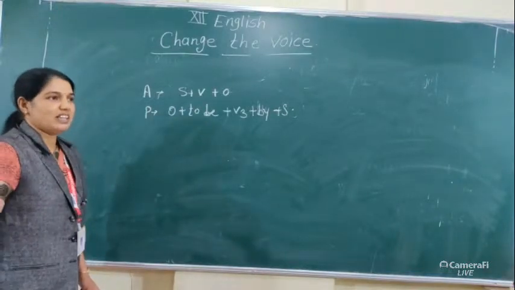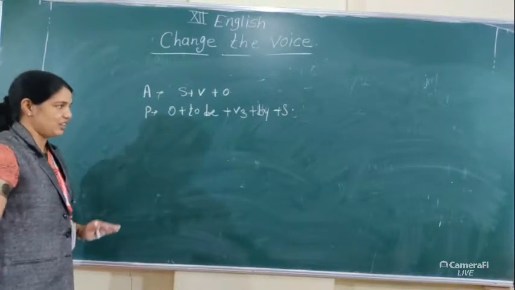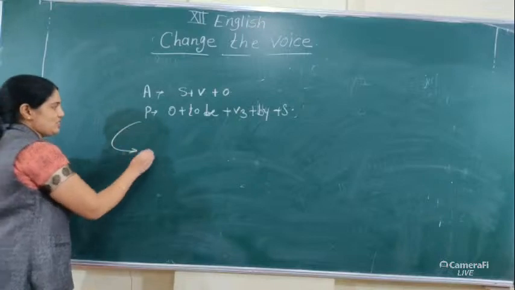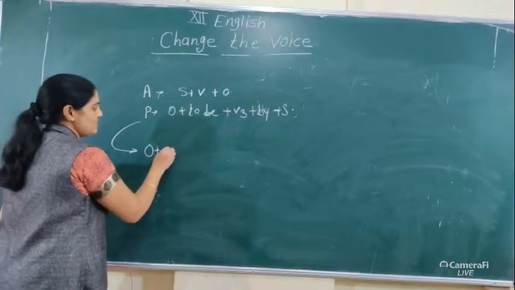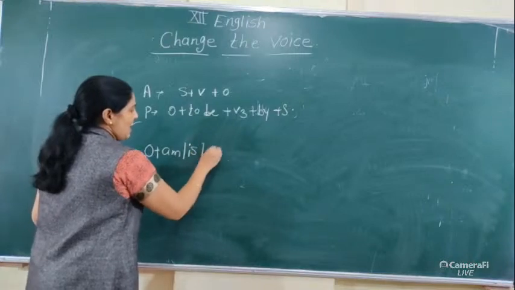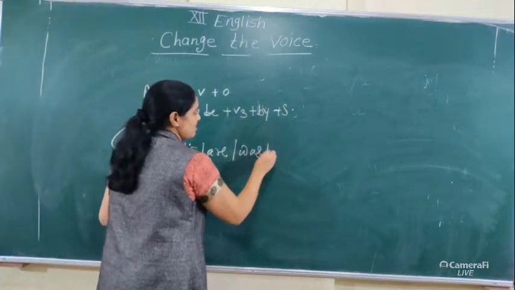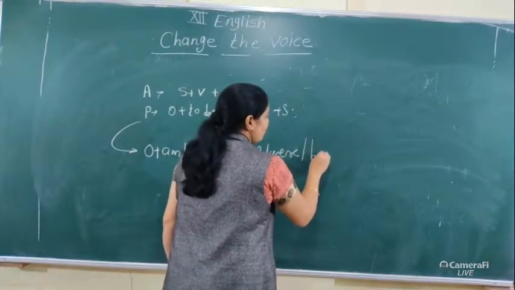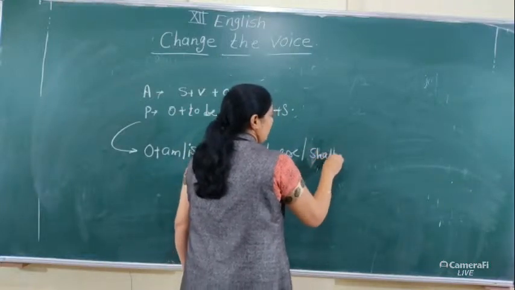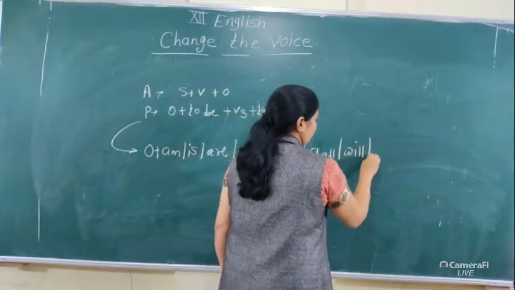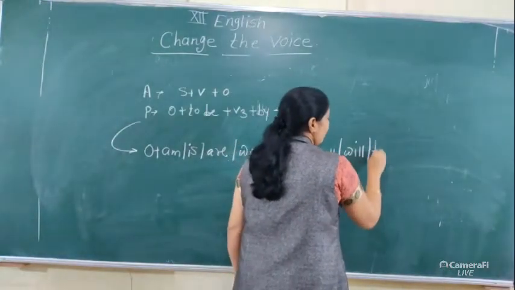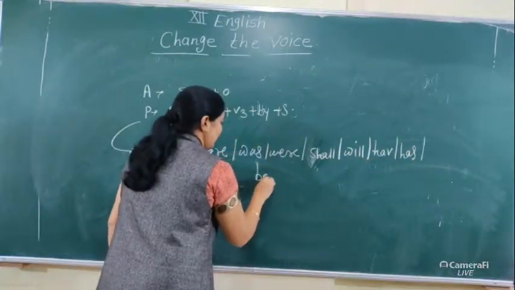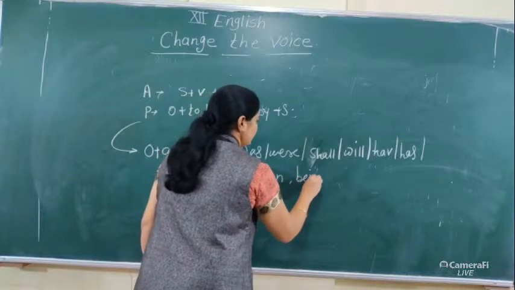Now, how can you find out that this sentence has passive or active voice? Generally see the structure of passive voice. Here object plus to be form means either am, is, are, either was, were, either have, either shall, will, plus either have, has, been, being.